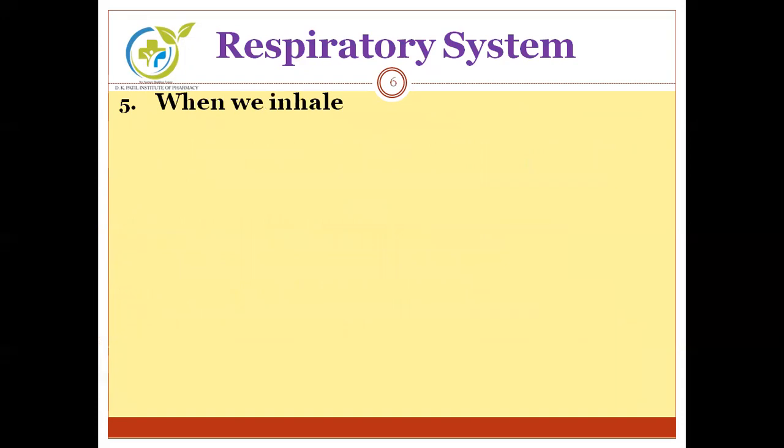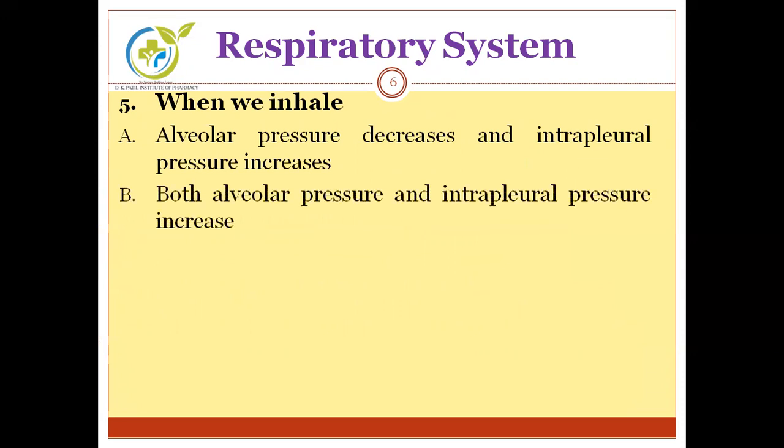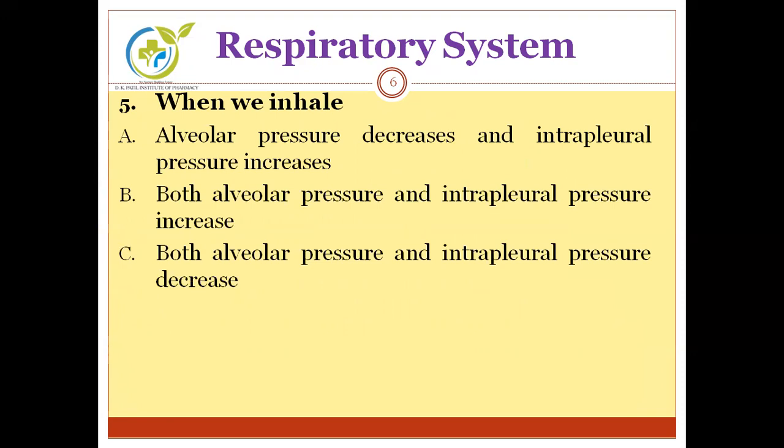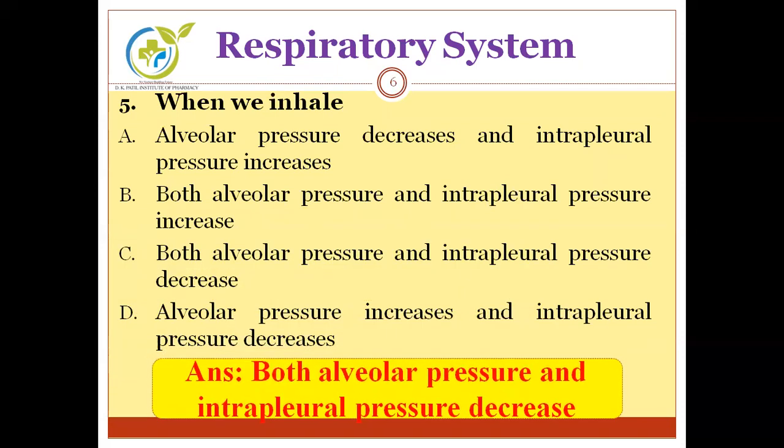Next, when we inhale, options are A, alveolar pressure decreases and intrapleural pressure increases. B, both alveolar and intrapleural pressure increase. C, both alveolar pressure and intrapleural pressure decrease. And D, alveolar pressure increases whereas intrapleural pressure decreases. The correct answer is both alveolar pressure and intrapleural pressure decrease when we inhale during inspiration.